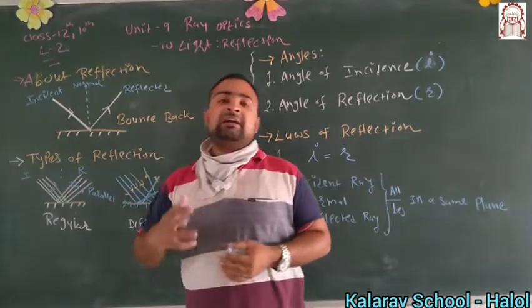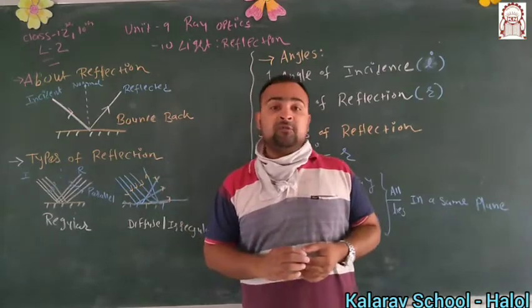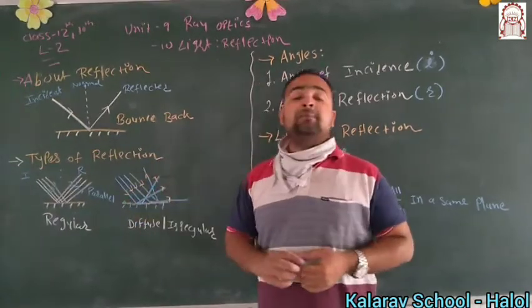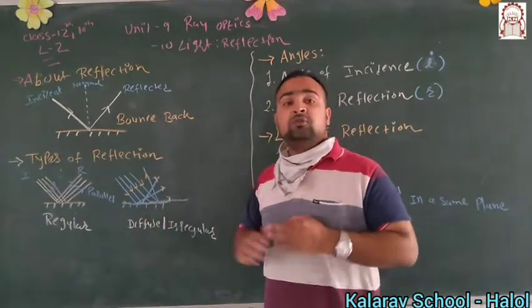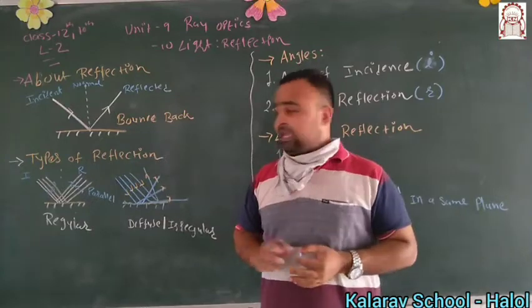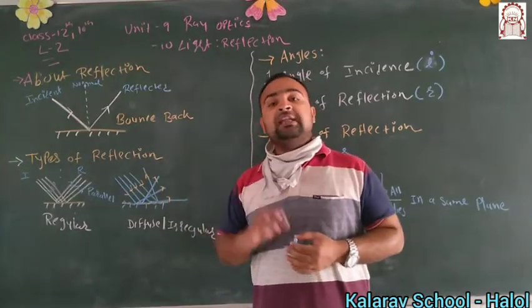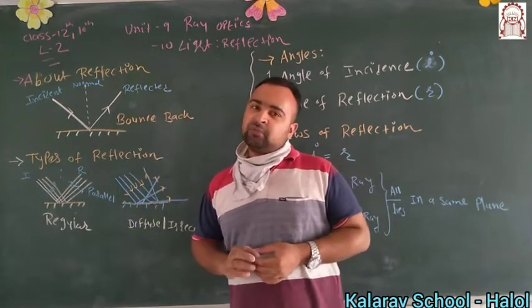Then we can consider such reflection as regular reflection. In the case of irregular, otherwise diffuse, reflection, you incident parallel rays, but after the reflection all the reflected rays go in different directions. That's why it is considered diffuse, otherwise irregular, reflection. So I think you are clear about the types of reflection.